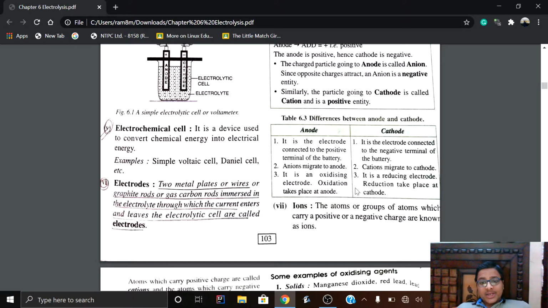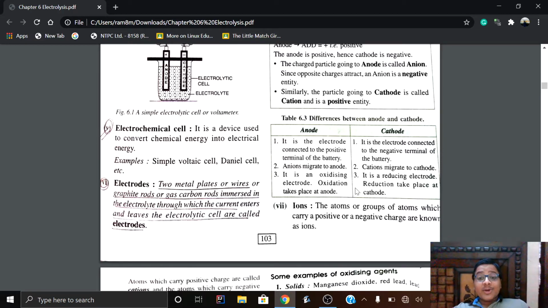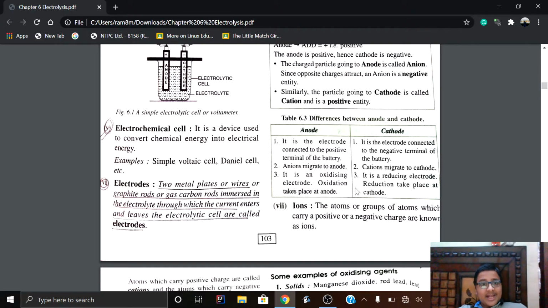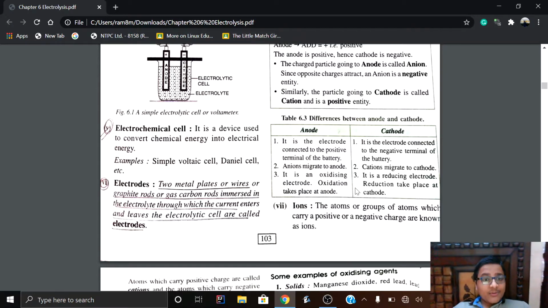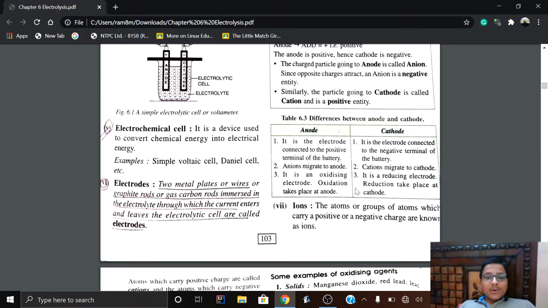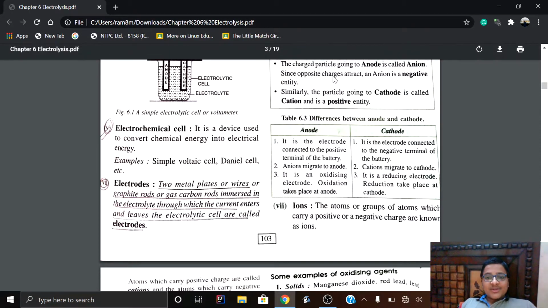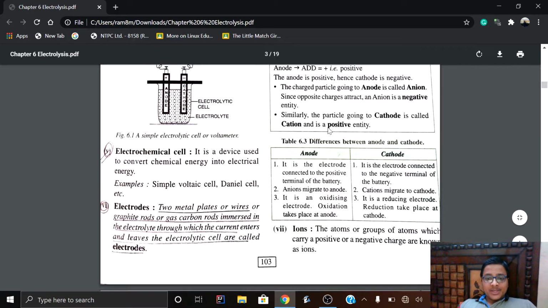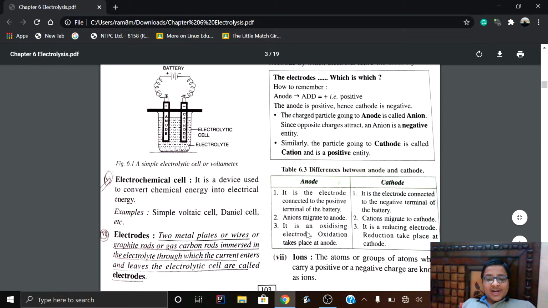Now the difference between the anode and cathode. The anode refers to the electrode that is connected to the positive terminal of the battery. As we discussed earlier, why the anode is connected to the positive terminal of the battery and why the cathode is connected to the negative terminal. We have also discussed why anions migrate to the anode and cations migrate to the cathode. These two points were told earlier. Now, the third point is the new one.